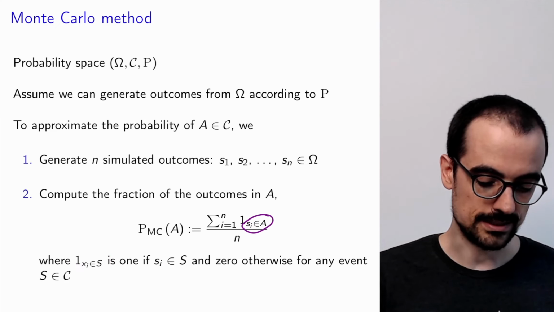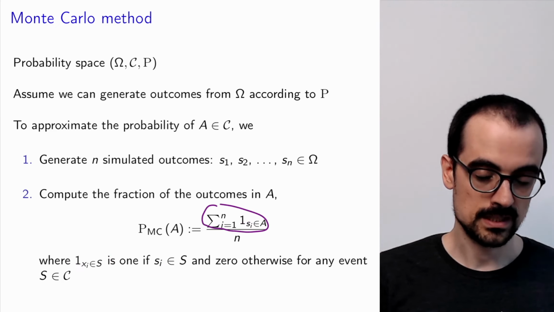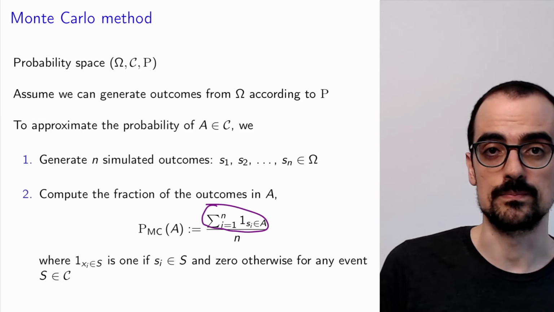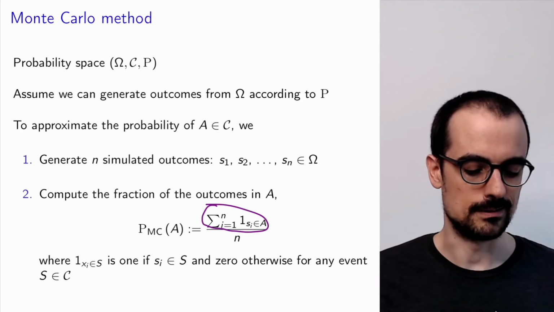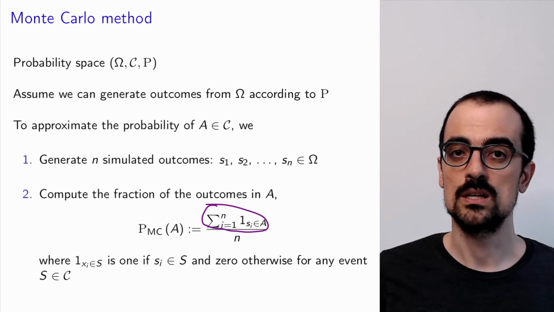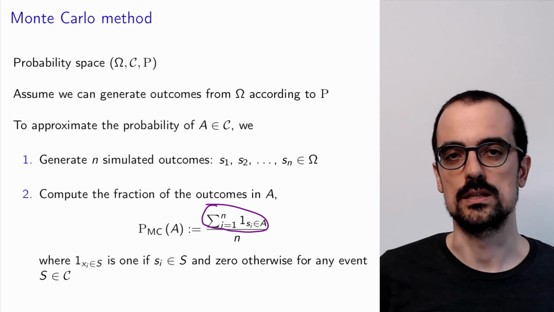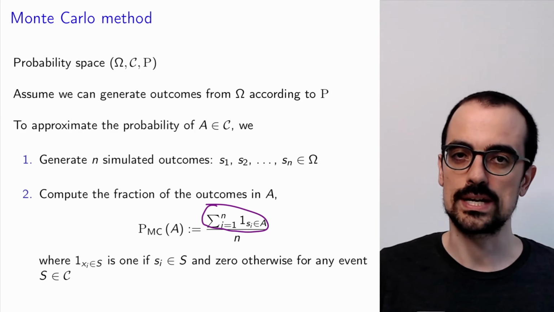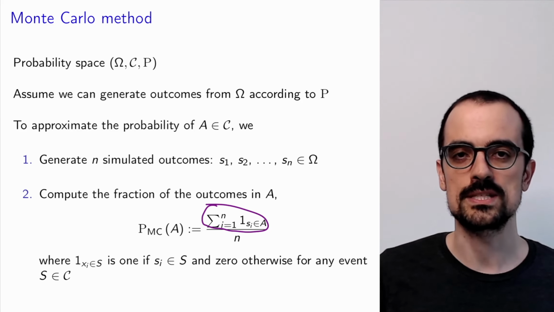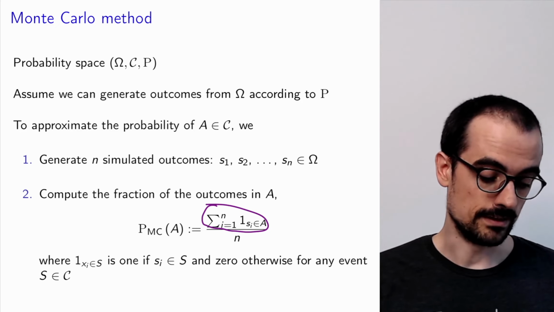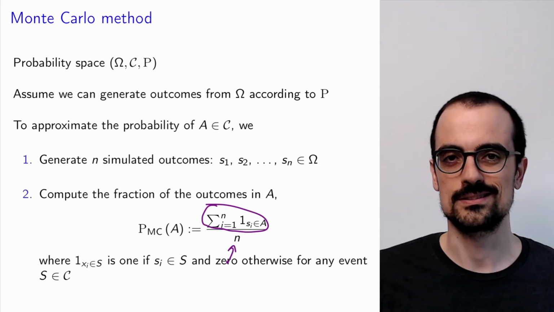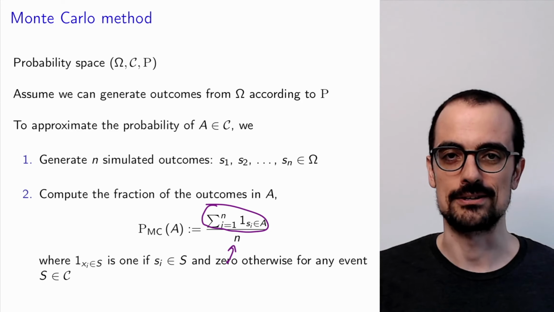So this fraction is the number of times that the outcome is in the event of interest. In our example with bronze and Belgium, we simulate the tournament 10,000 times and we count how many of those times Belgium won bronze. Okay, and we divide again by the total number of simulations that we have carried out.